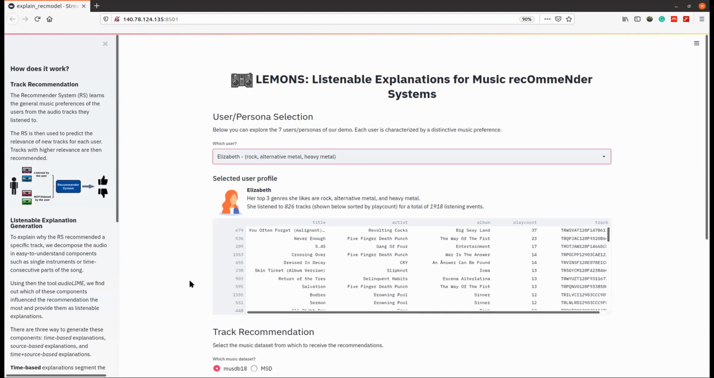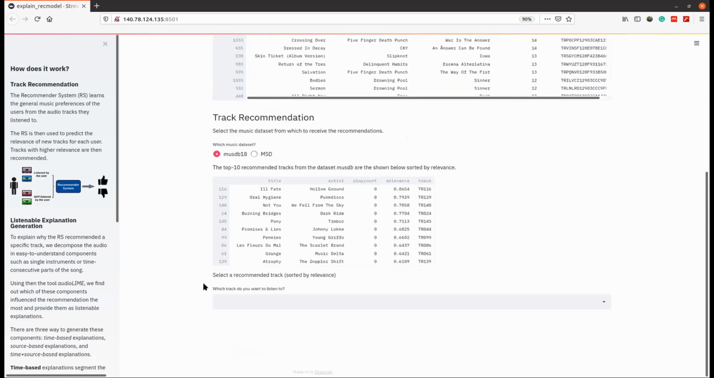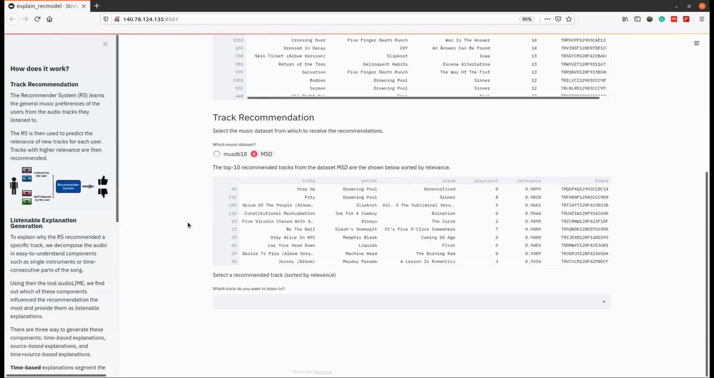Using the tracks the user listened to, we can then ask the content-based recommender system to generate new recommendations. First of all, we have to select the dataset for which we want to receive the recommendations. We can either go for MusDB18 or the Million Song dataset. For example, if we decide for MusDB18, we receive the following recommendations, and the recommendations will change if we change the dataset. In this case, we will receive other recommendations.